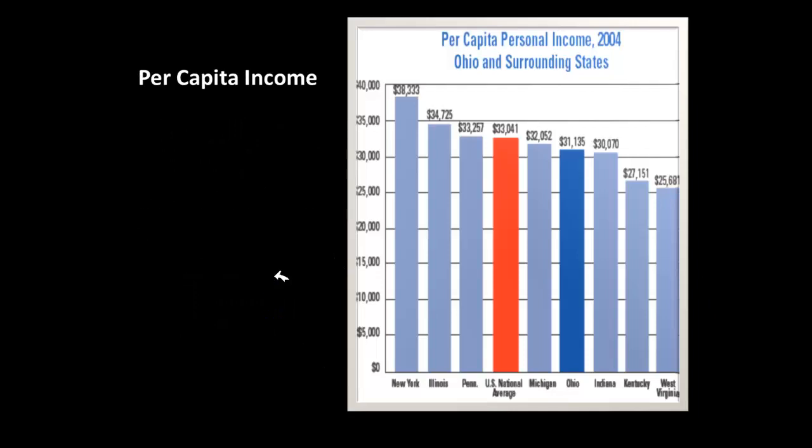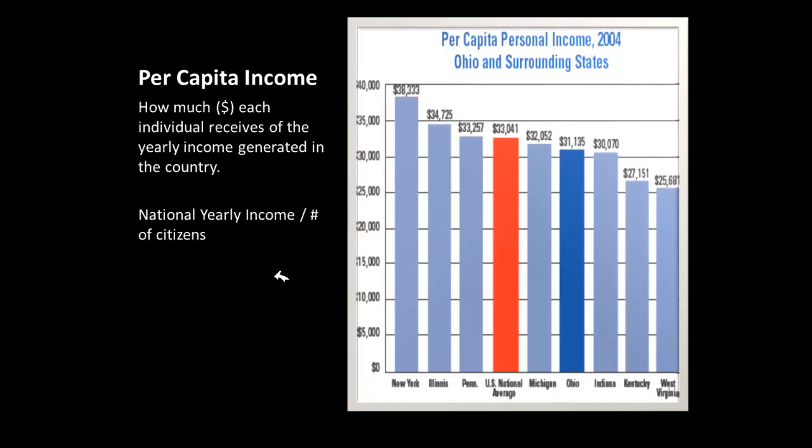Per capita income deals with how much money each individual citizen receives of the yearly income that is generated by a country. To figure out a per capita, you would take all the money that was earned by a country, then divide it by the number of citizens in that country, and it will tell you the per capita income.